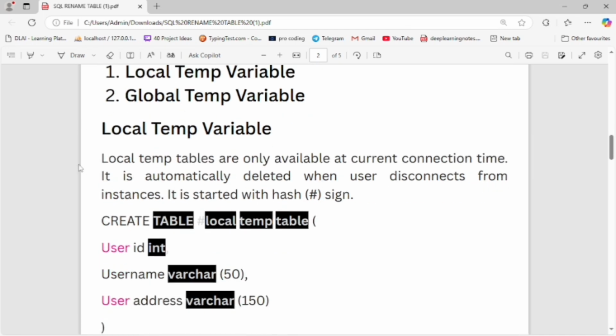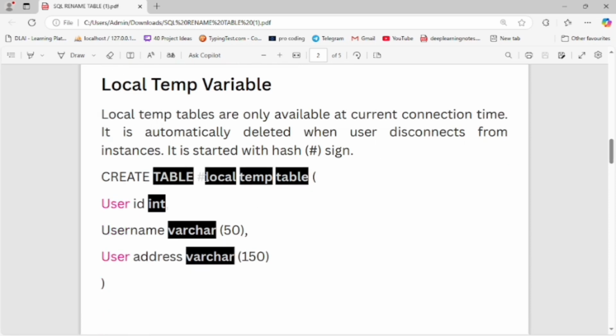Local temp tables are only available for the current connection. They are automatically deleted when the user disconnects from the instance. Their names start with a hash sign. Now let's see here, it starts with a hash sign. Create table, local temp table. Like a normal table, we can define all the schema, constraints and data types. These are all the same as for other tables. It is a normal table.